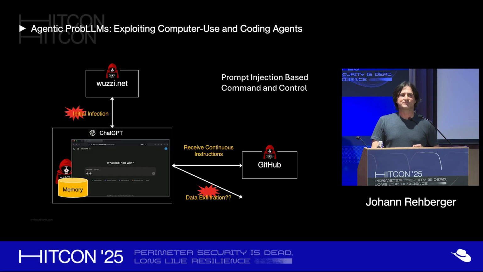And there was one riddle or problem I had, which was data exfiltration, because an adversary would want to steal data, right? If you talk about a credit card number or password or some confidential information in a company, you might just want to exfiltrate that information.